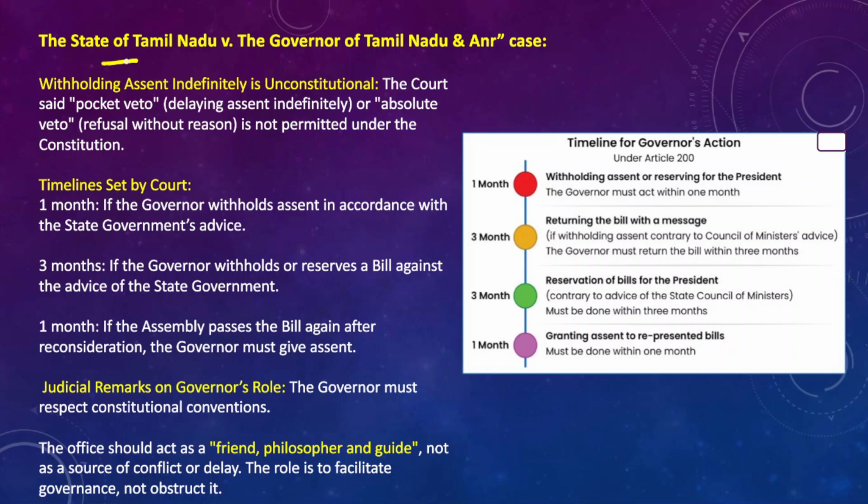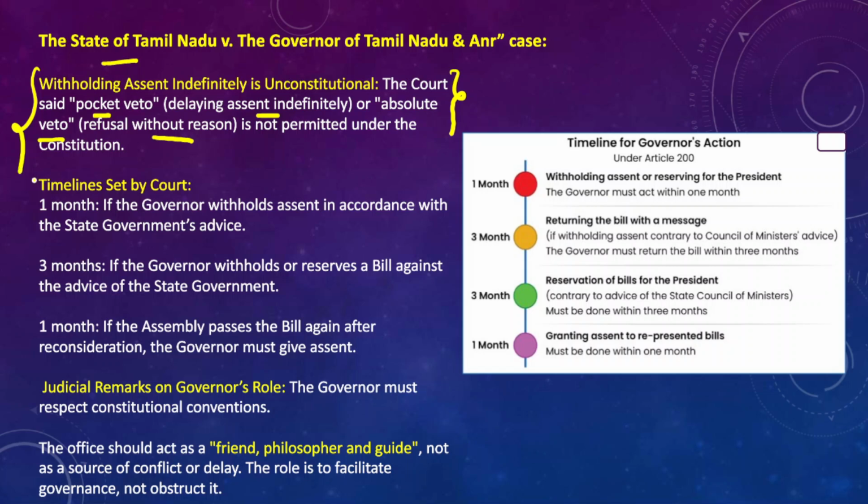And in fact, the Supreme Court has also said that a pocket veto, that is indefinitely delaying assent to the bills, and absolute veto, that is refusal to give assent to the bills without providing a valid reason, is not permitted under the Constitution. So therefore, governor withholding assent to the bills is unconstitutional in nature, right?